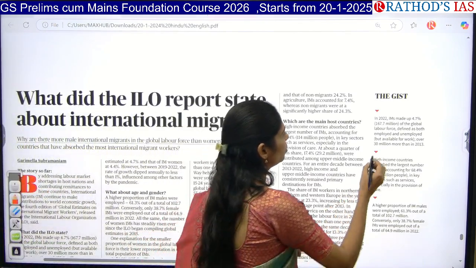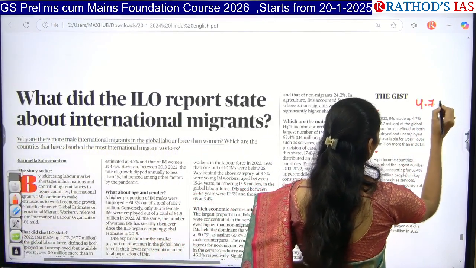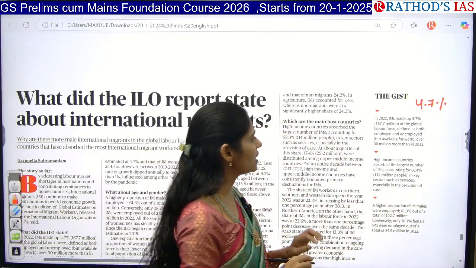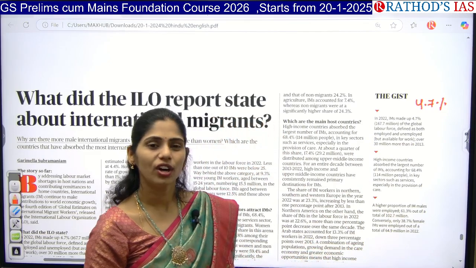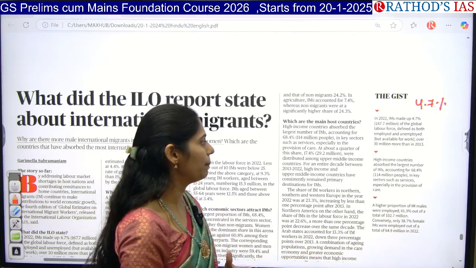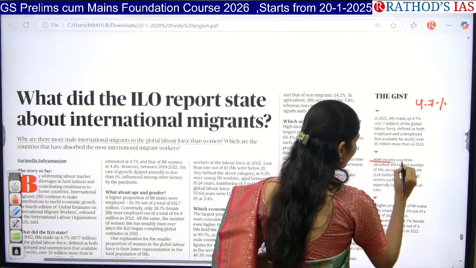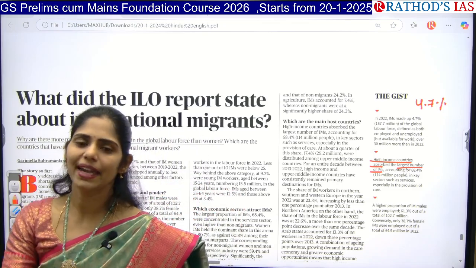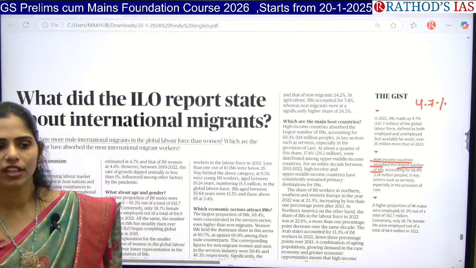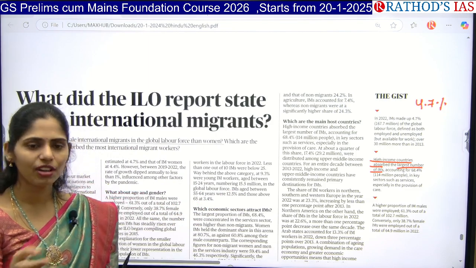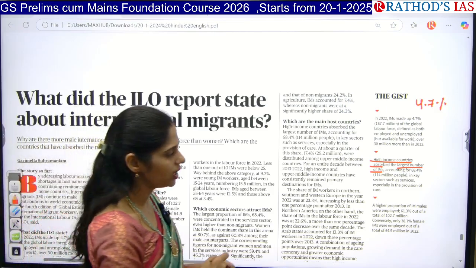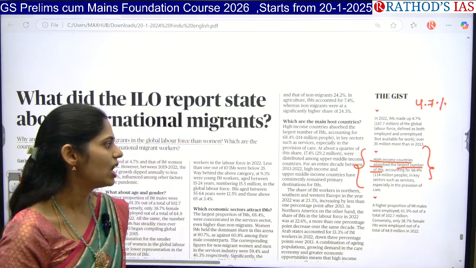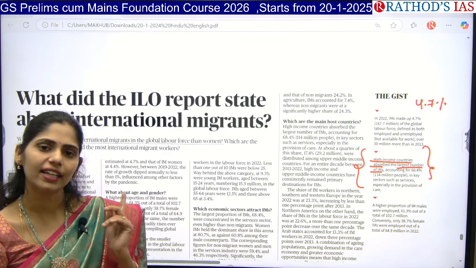In 2022, international migrants constituted 4.7% of the global labor force. That means 167.7 million, both employed and unemployed people. And high income countries absorbed the largest number of IMs. Obviously, why will people migrate? To get a better standard of living, to earn better. That means they will be going to high income countries. So high income countries absorbed a large number of international migrants, who are especially working in the service sector like IT.